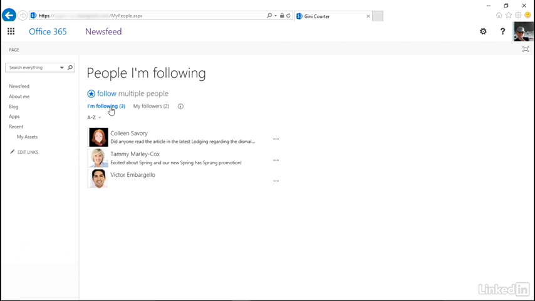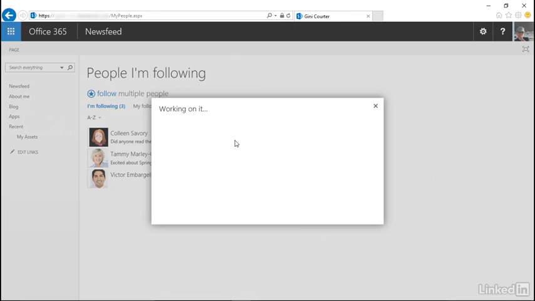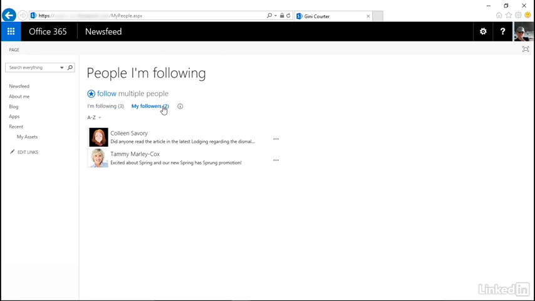Let's look at people. People I'm following, 3 people. If I wanted to follow someone else, I click follow multiple people, add their names to the list in the dialog. If I want to see who's following me, these are people who are following me. I probably should write to Victor and ask him what the deal is. No, that's not fair. I am following him. He's already doing some really great stuff, and eventually he will or will not follow me.